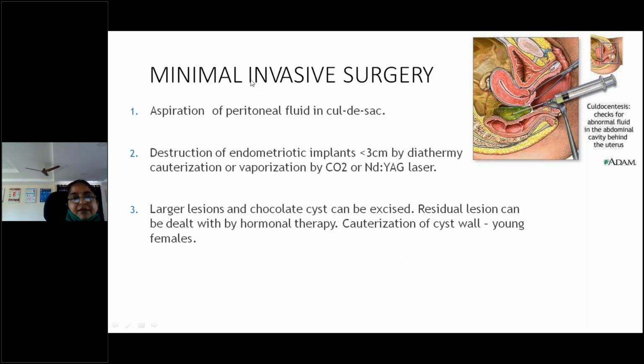So what are the minimal invasive procedures? We can aspirate the peritoneal fluid, number one. Number two, you can go for Nd:YAG laser treatment or cautery treatment or diathermy, and with this we can directly destroy the endometriotic implants, but they should be less than 3 centimeters. Larger lesions and chocolate cysts can be excised.